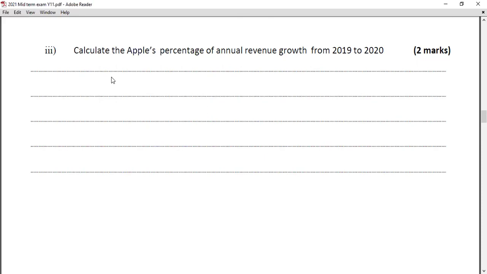I'll show you the working on the whiteboard. This is basic calculation, mathematics. The value in 2020, 274.3, is the final figure, minus the 2019 figure, 260.1 billion, right?